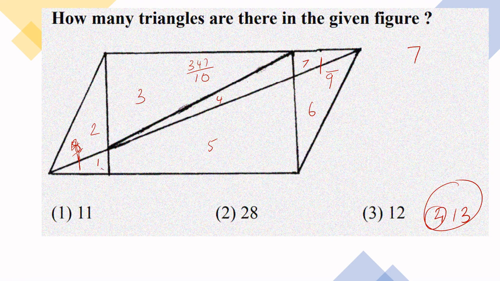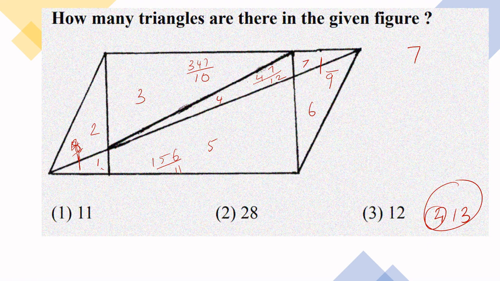Now this 1, 5 and 6 together make a triangle, we will give number 11. Correct? Understood? So the 11 are there. Then we are having 4 and 7 together. There is a triangle which we will give number 12. Understood? 1, 5, 6 is done.